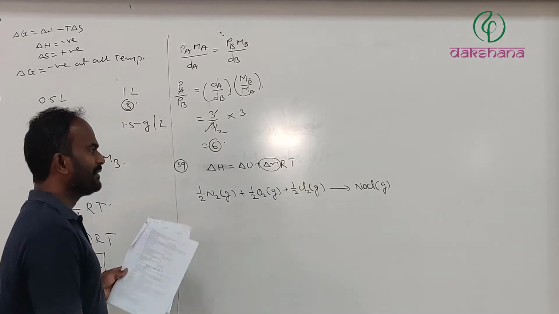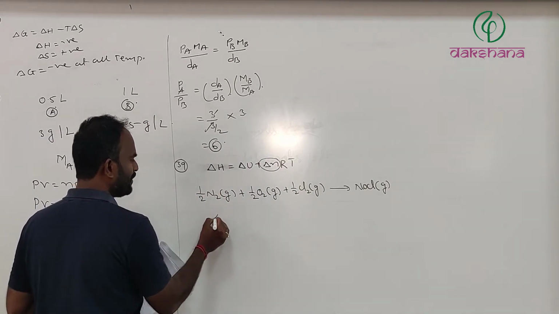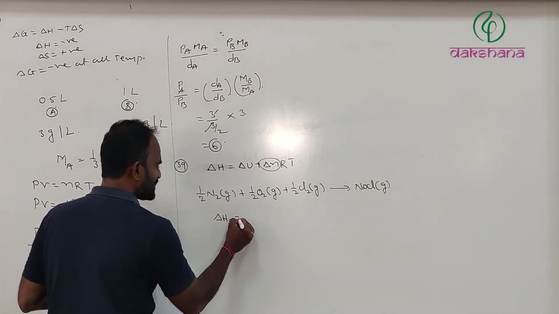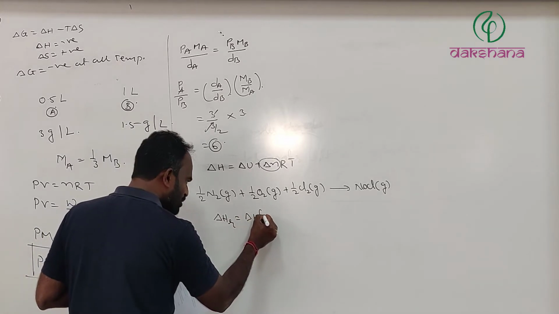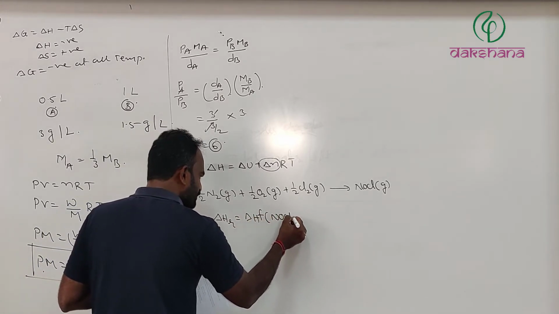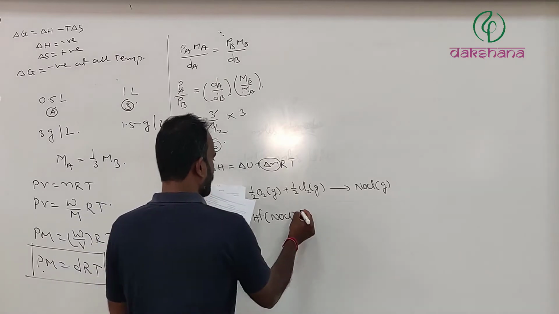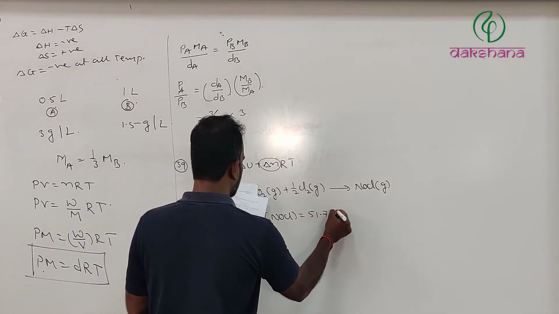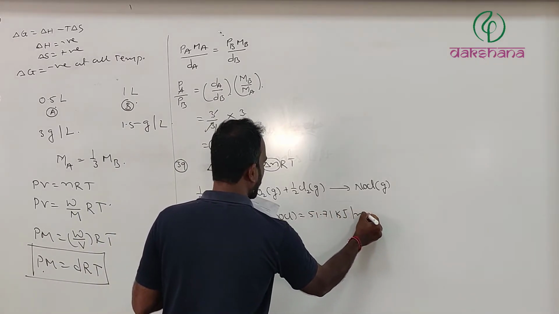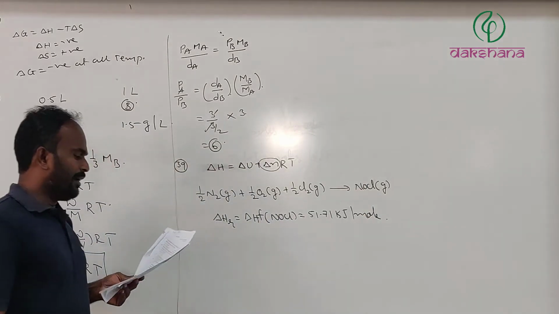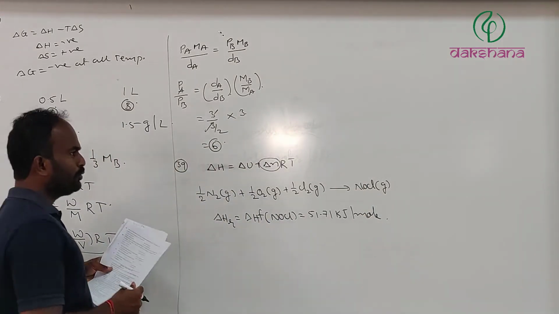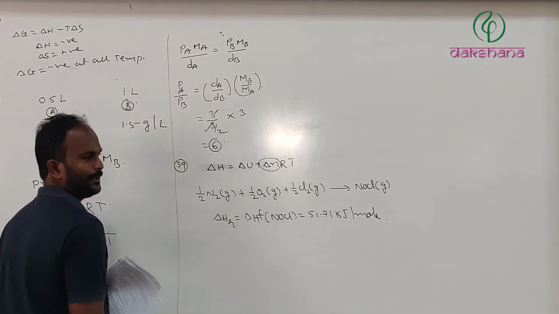Therefore the enthalpy of reaction is nothing but the enthalpy of formation of NOCl, which equals 51.71 kilojoules per mole. And we have to calculate the delta N RT value.